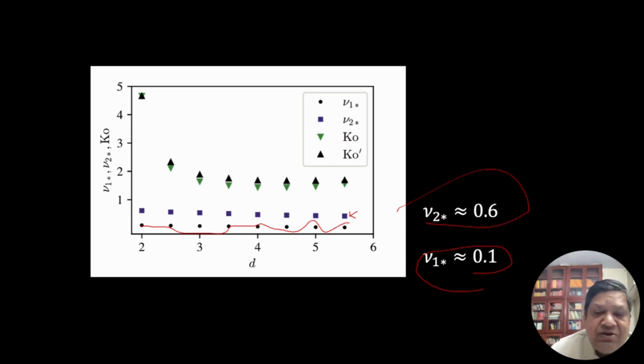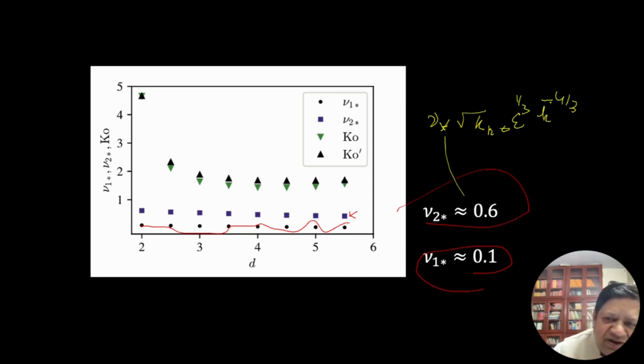Please keep in mind that nu2 star and nu1 star are not viscosities. Viscosity is nu star, 1 star, 2 star, square root k Kolmogorov, epsilon 1/3, k minus 4/3. So this is a viscosity. We have a prefactor in front, which is given here. Okay, so we can find that.